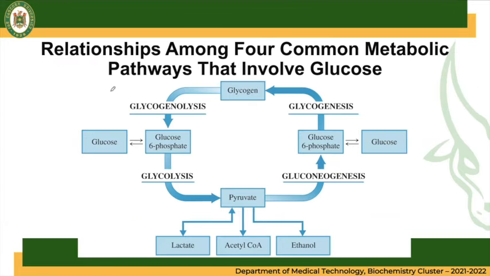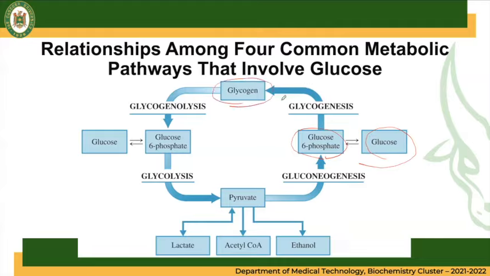So this is the relationship among 4 of the common metabolic pathways that involve glucose. So again, breakdown of glucose to form pyruvate. And if there is a lack of glucose, your pyruvate can now be converted back to glucose. And of course, if there is too much glucose in our blood or in our body, it can be converted to glucose 6-phosphate and it will enter the glycogenesis pathway where we will have a form of glycogen, which is